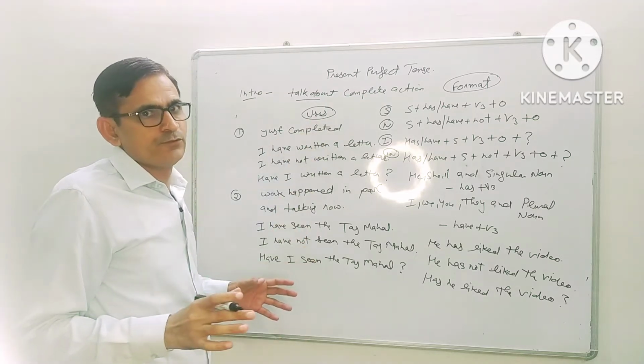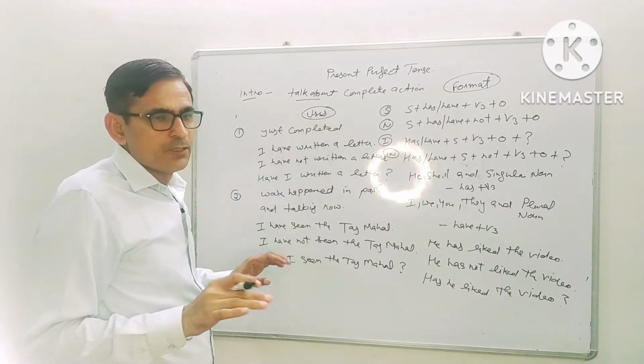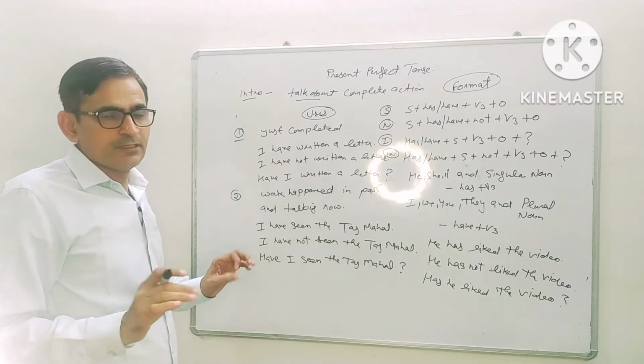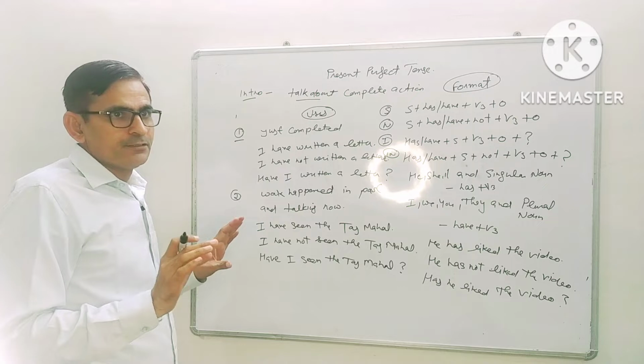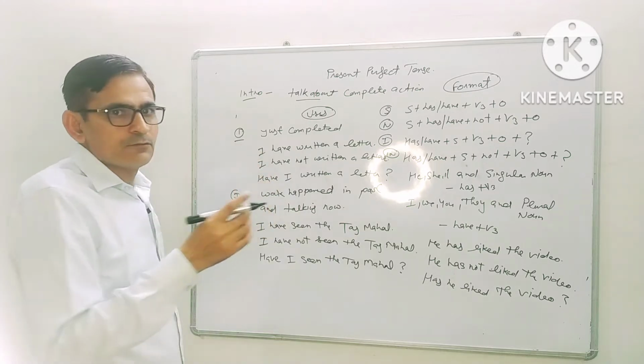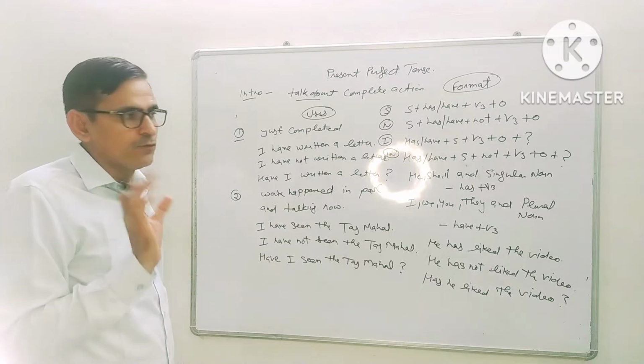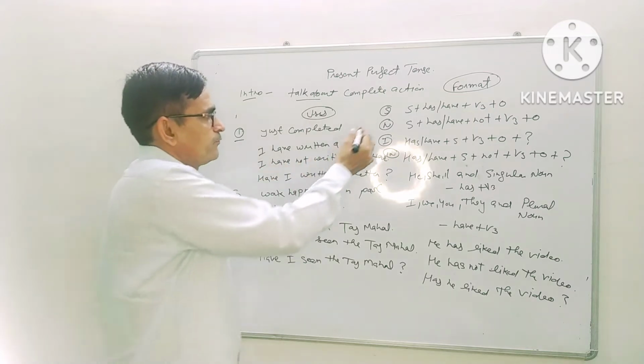What are the uses of it? I will tell you about this. Any work just completed. Where we use has, have, and the third form of verb. I have written the format of it.